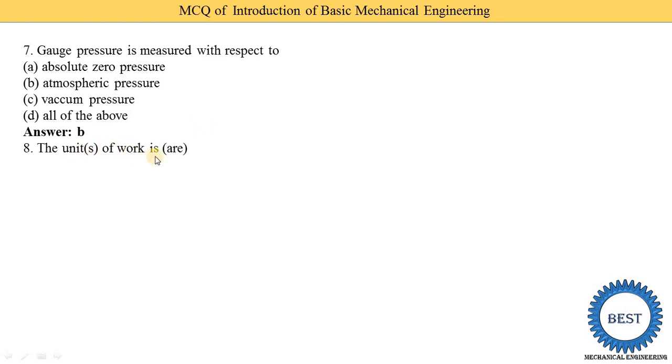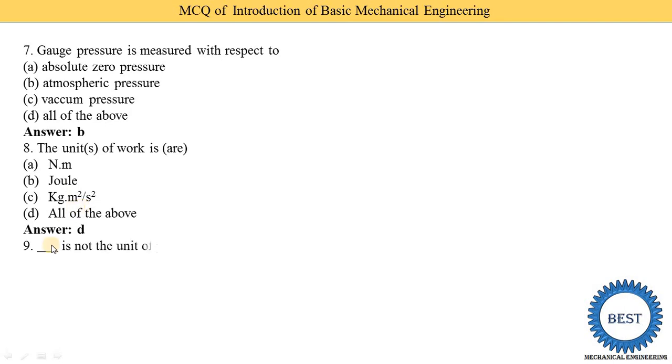The unit of work is, means what is the unit of work? Option A, Newton into meter, option B, joule, option C, kg into meter square divided by second square, or option D, all of the above. So here option D is correct, all of the above. So all these three units are units of work in different systems.